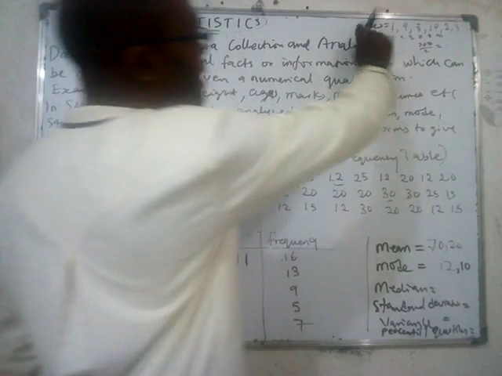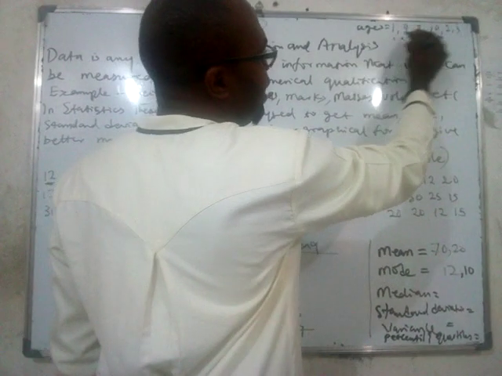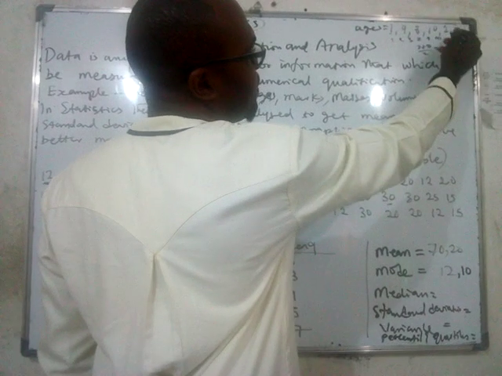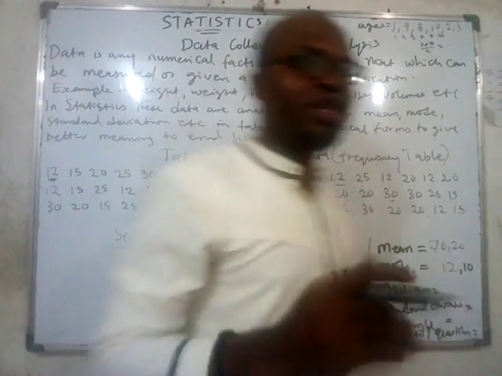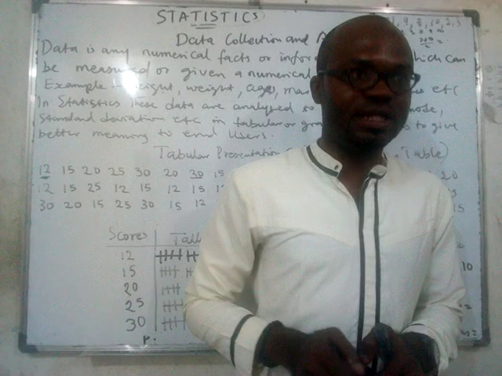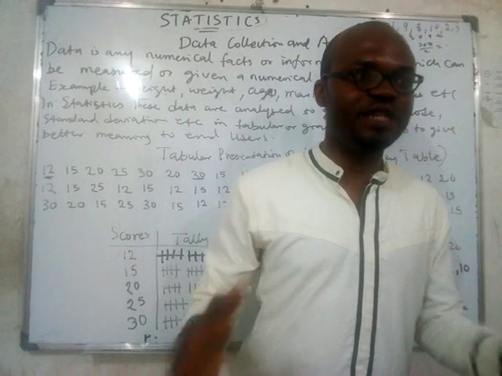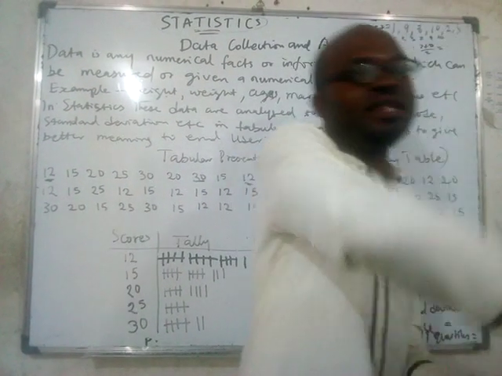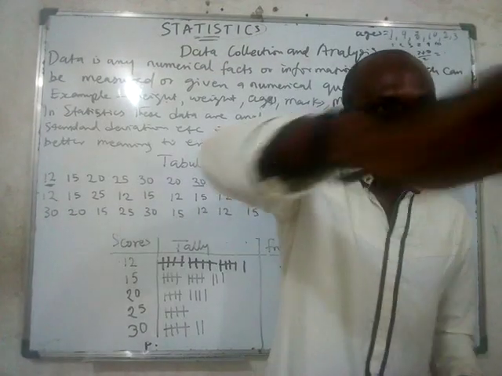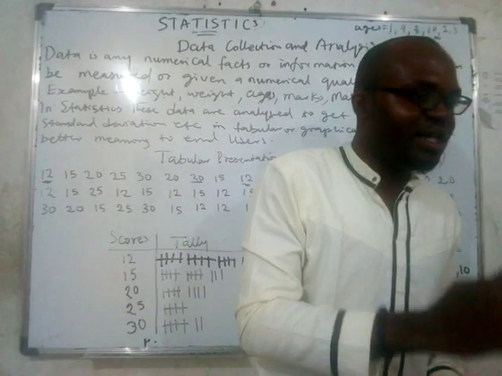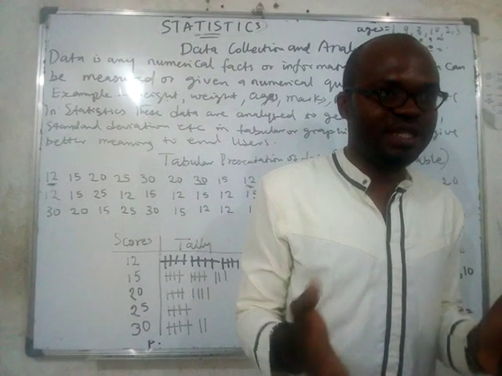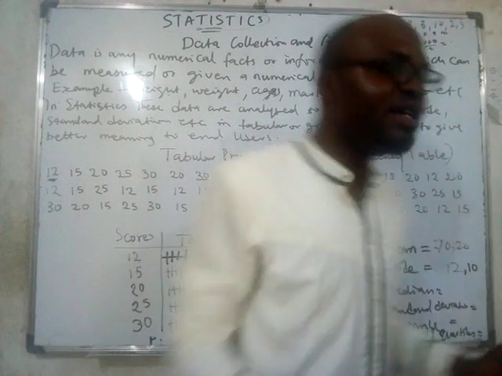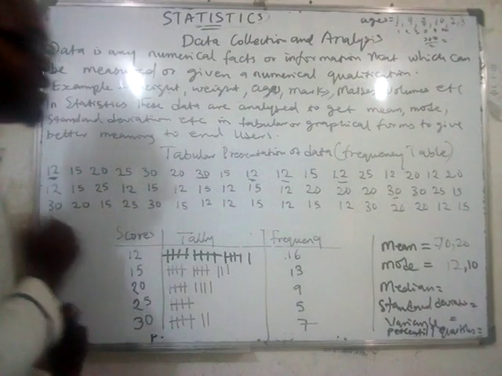For non-repetitive data like age, if you have 1, do you have another 1 here? If you have 9, do you have another 9 here? So this is a non-repetitive data, but this one is repetitive data. But you're going to see that in actual real world situations, you will always see repetitive data. Because if I'm picking the data of the scores in a class or your height, you find out that 2 people may have the same score, like say 55. Don't you have 2 people having the same score in a subject in your class? So in real life, you have repetitive data.